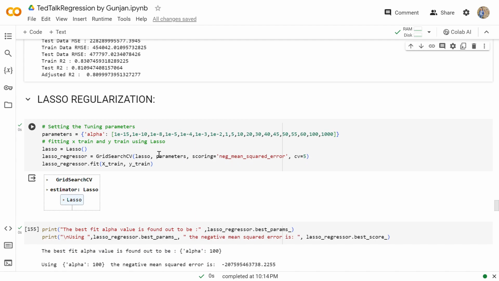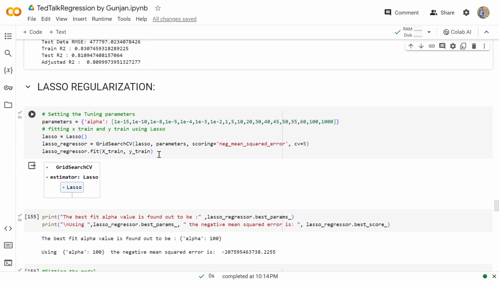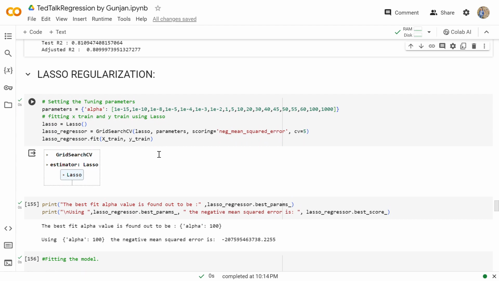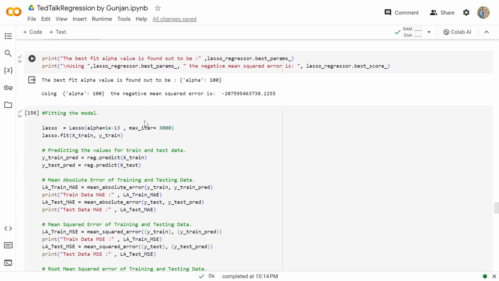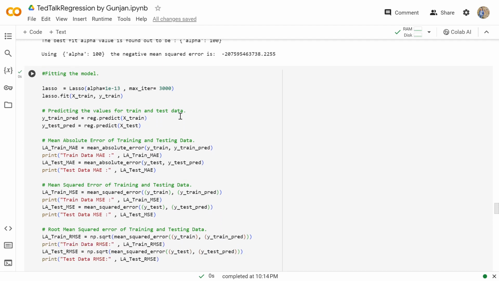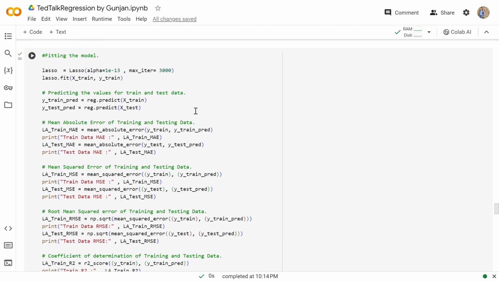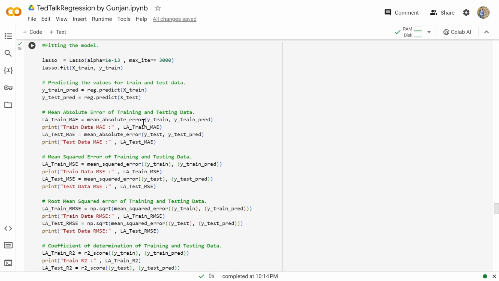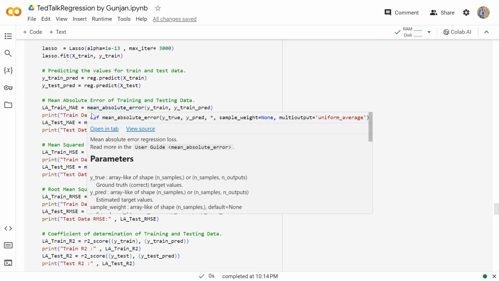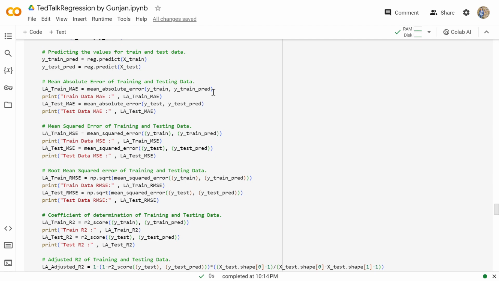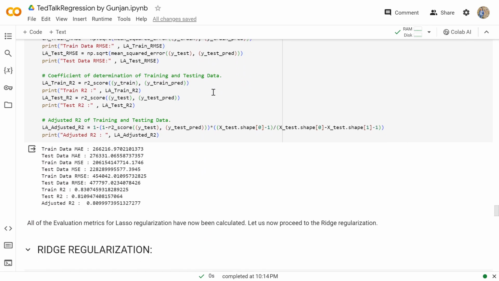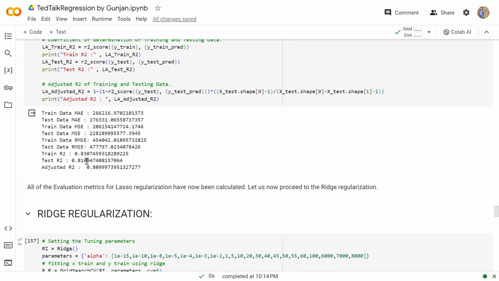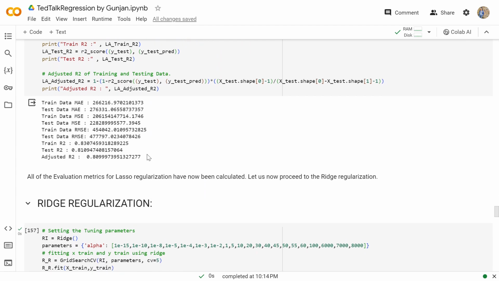So first we'll be setting the tuning parameters, and then we'll be fitting the X train and the training set using lasso. And then we'll be fitting the model and predicting the values of the train and test data. Then we'll be again checking the value of the mean absolute error, mean squared error, root mean squared error, coefficient of determination, and adjusted R square. So we have got all these values for our lasso regularization.